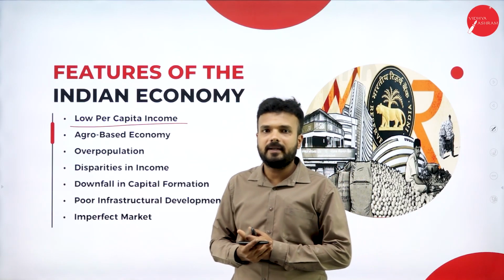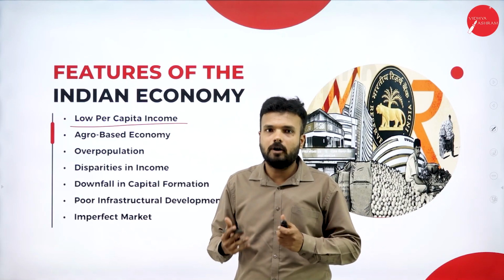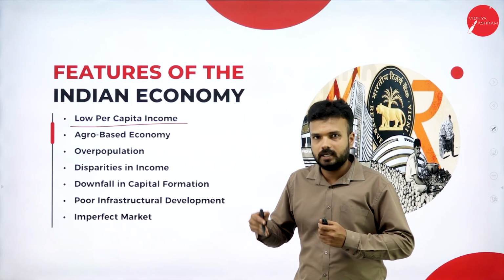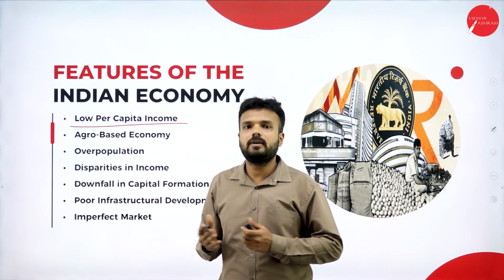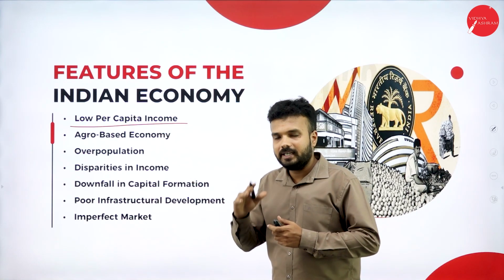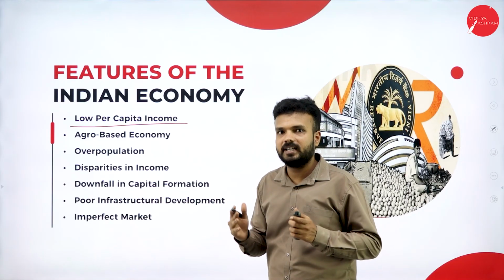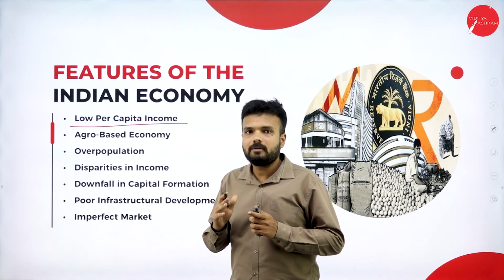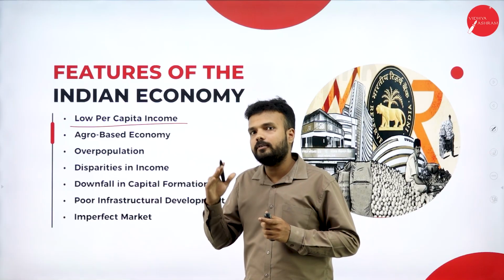Per capita income, as the name itself says, is an individual's income in an economy. Our India's total population is around 145 to 150 crores today, in 2025. There is no equal distribution of income in the population, so we calculate per capita income. It is the total income of the nation divided by the total population. Today the per capita income in 2025 in our country is 9,585 rupees.